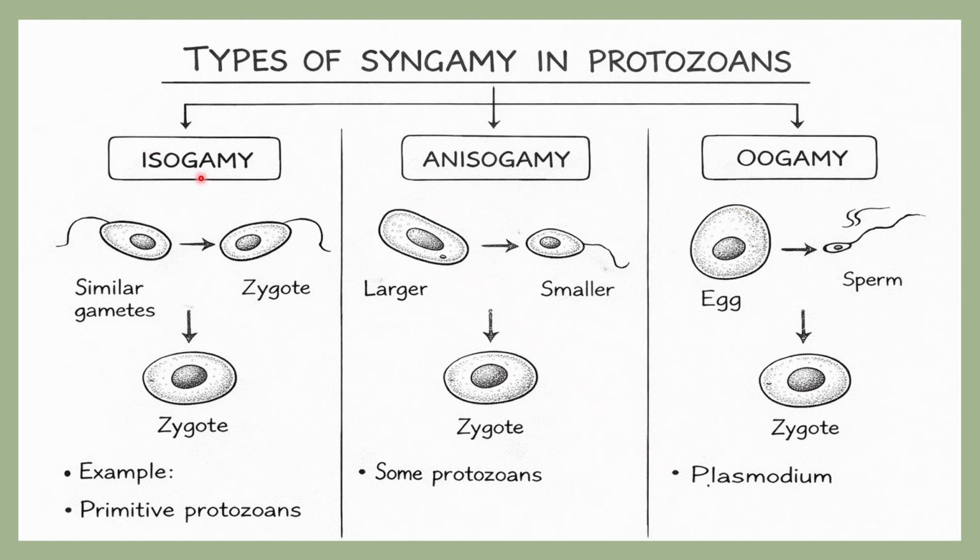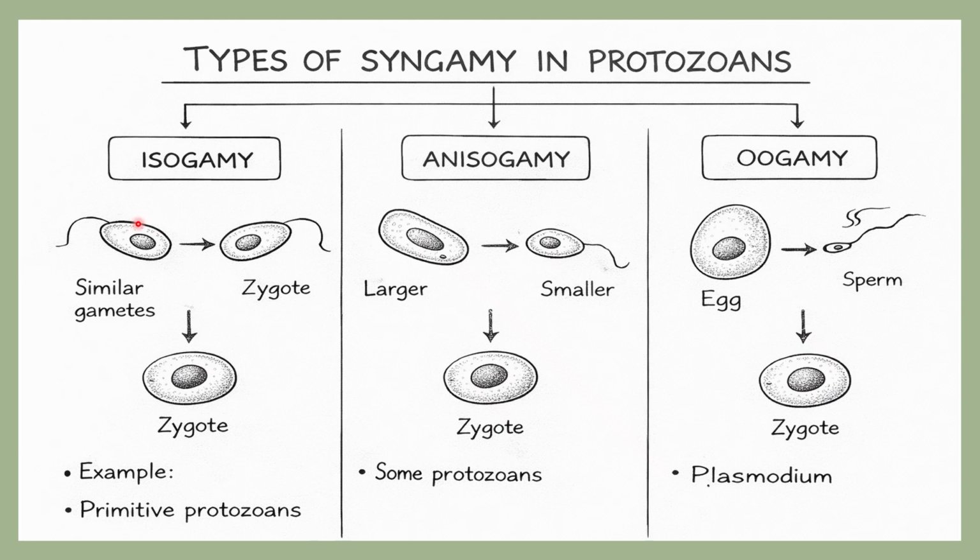Okay, so now let's talk about what these are. Isogamy, as the name indicates, iso means some protozoans produce similar gametes. Similar gametes means male or female, both exhibit the same size and same shape. That type of gametes is known as isogametes, and the process is known as isogamy.